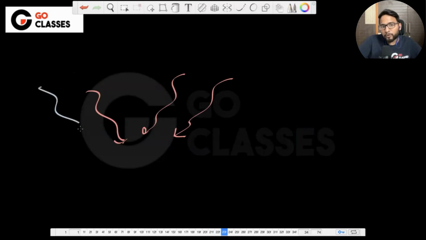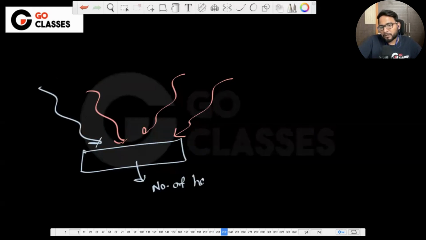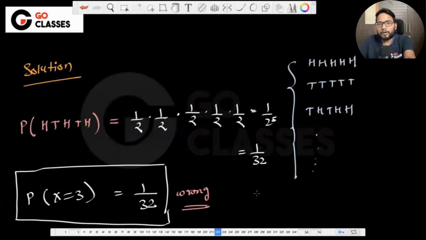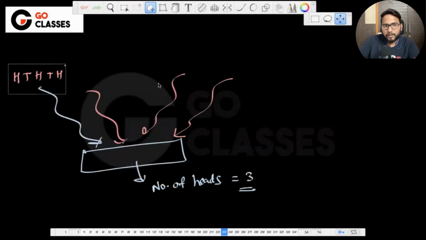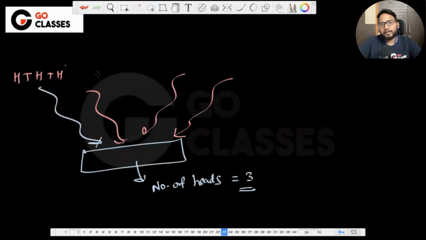So you have to sum up all the probabilities that are leading to number of heads to be 3. Is this okay to everyone? Now this sequence was just one of the cases where heads are 3, but it is not the only case, right? You can definitely have some case which is something like this. You have to add all the probabilities, isn't it?